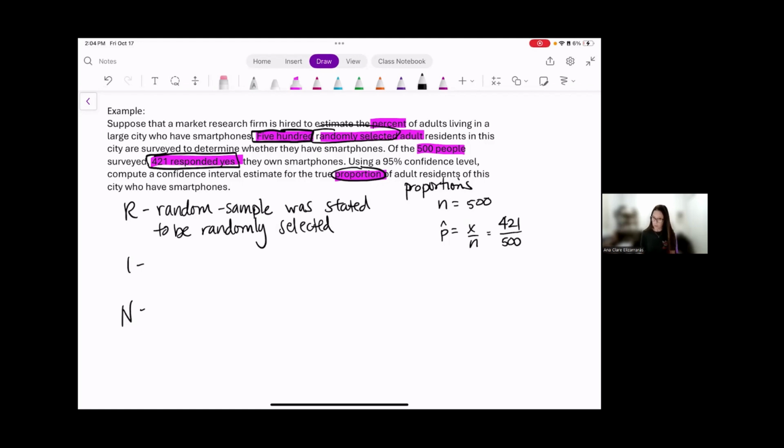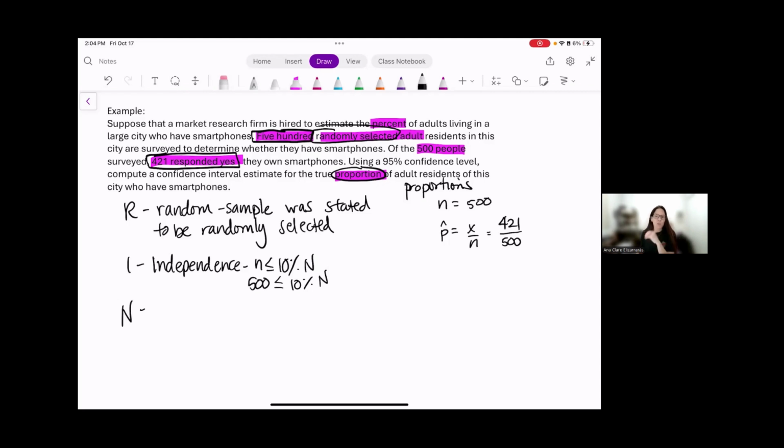I stands for independence. We want our sample size to be less than 10% of the population size. Nowhere in this problem was I told the size of the population. I was told that I had 500 residents, so n is 500, and I need 500 to be less than 10% of some population.